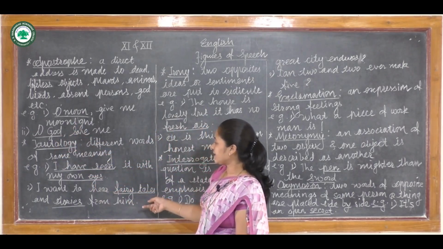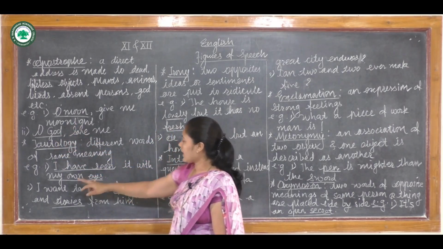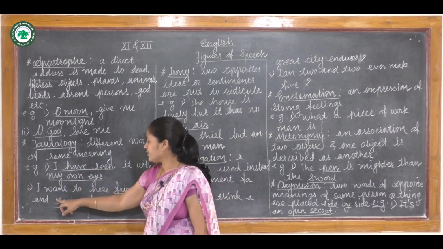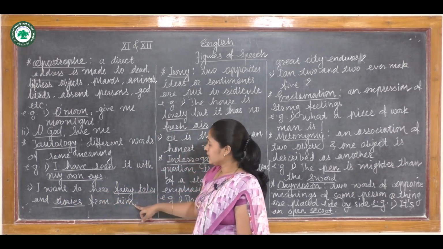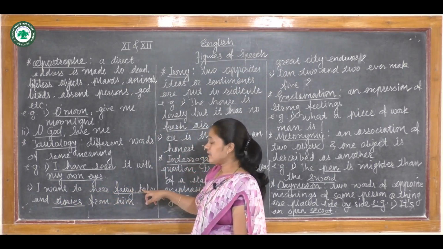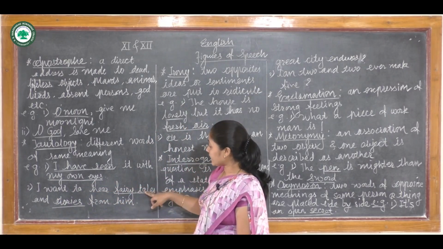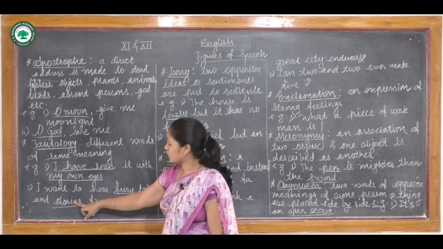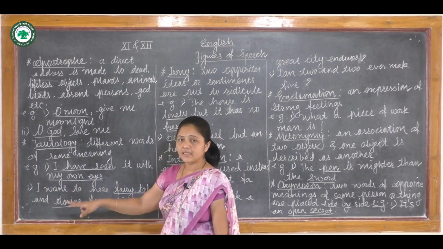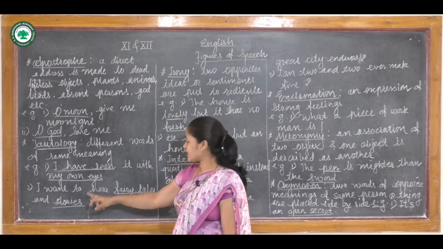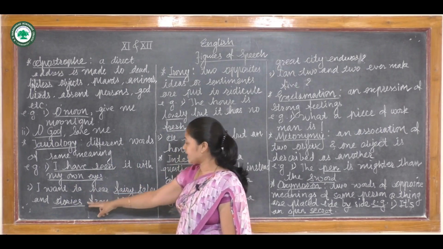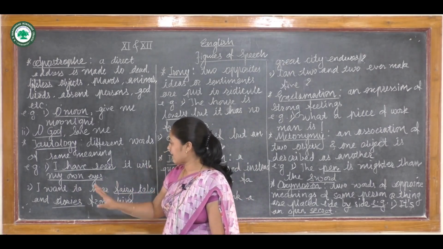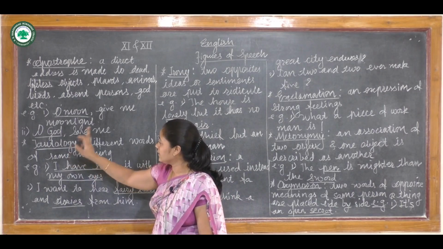Now in the second sentence, take an example: "I want to hear fairy tales and stories from him." So in this sentence, these two words, tales and stories, have the same meaning, but the spellings are different here, while the meaning is the same. So it is called tautology.